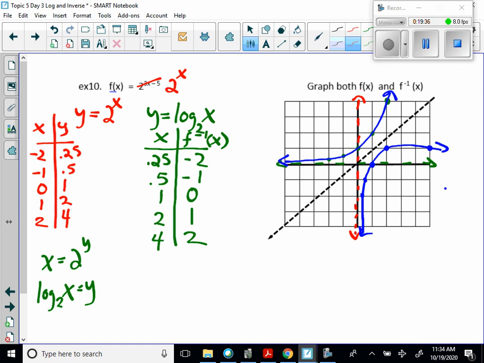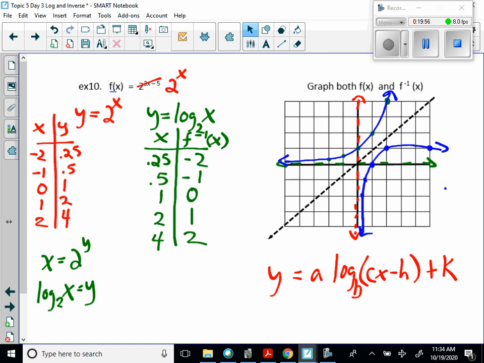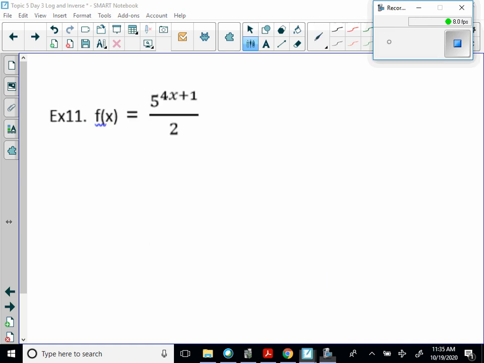So now when you think about a log, you go y is equal to a log, so we'll do c. This will equal b log c x minus h plus k. That would be sort of the transformation graph you would need for that. Okay, so pause if you need to. I'm going to the next screen.